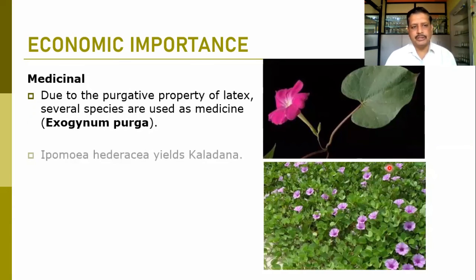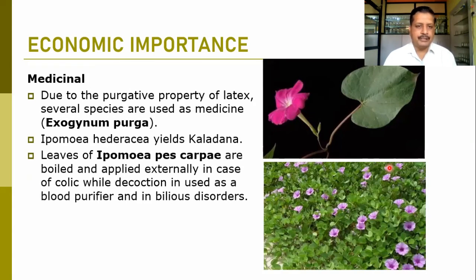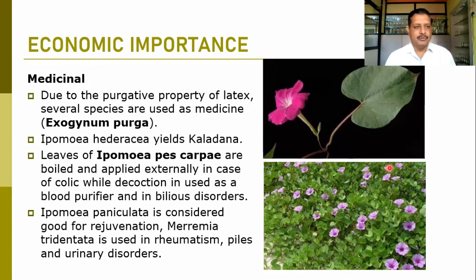Many members show medicinal properties in the family Convolvulaceae. Take some examples, like Exogonium purga. This is known as a purgative. Due to the purgative property of the latex, several species are used as medicine. Then Ipomoea hederacea, known as kaladana, is again used as a medicinal.